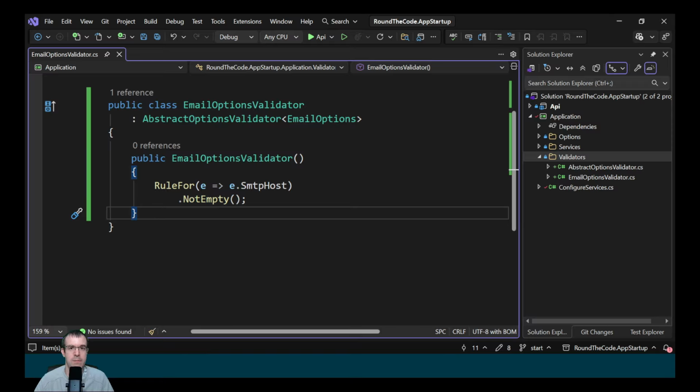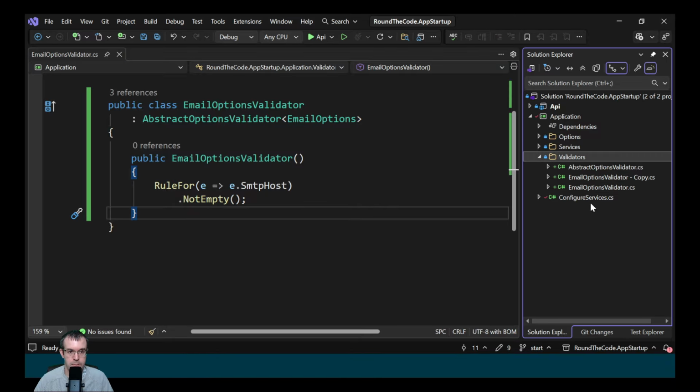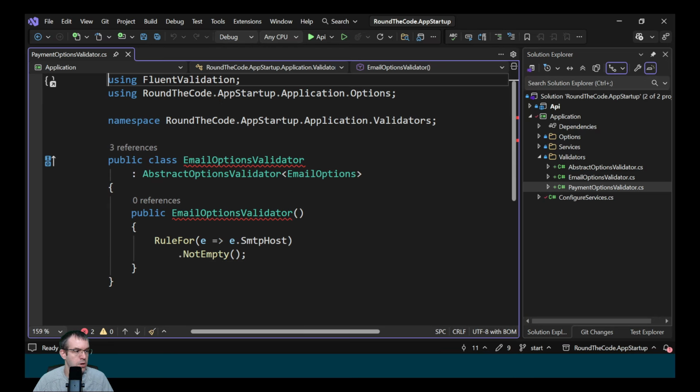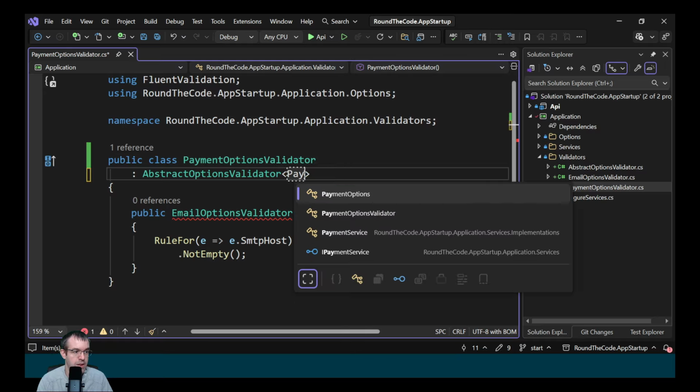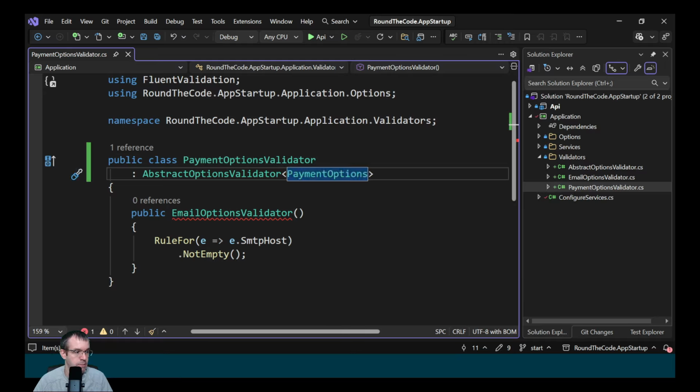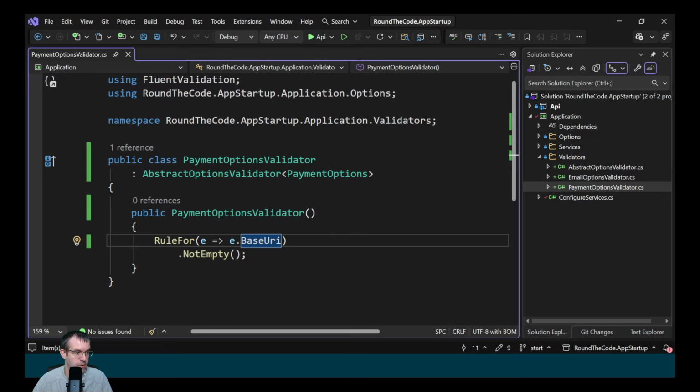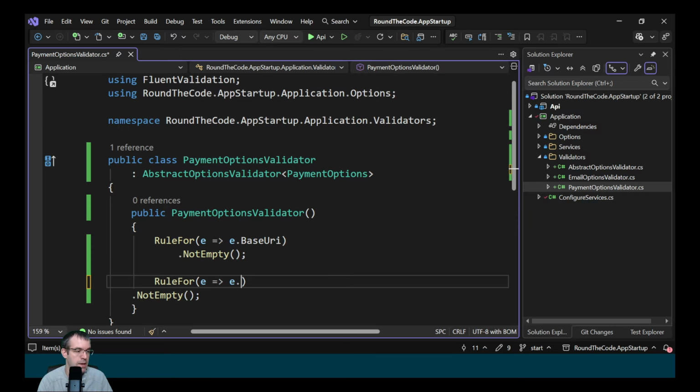So we've done that for email options. We need to do the same for payment options. So we'll copy and paste that file and we'll rename it to PaymentOptionsValidator. We'll go into that class. We'll rename the class to PaymentOptionsValidator, and we're going to be validating the PaymentOptions type. We'll change the constructor name. We want to ensure that the base URI is not empty, and we want to do the same for the API key.